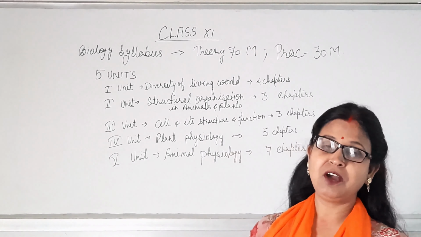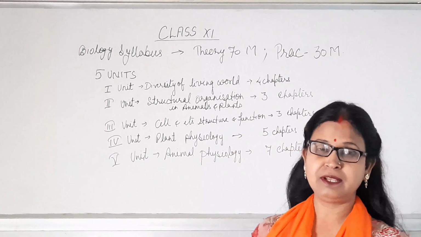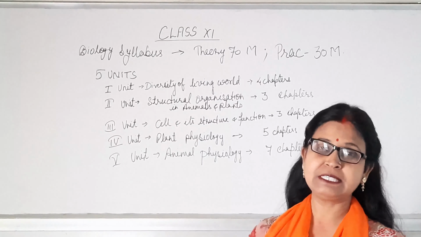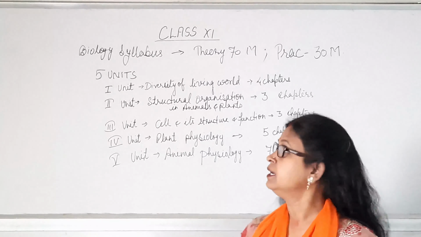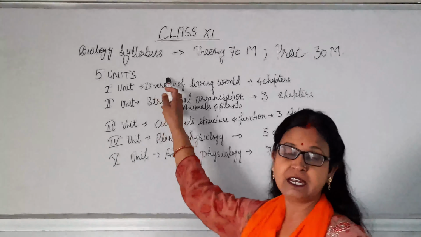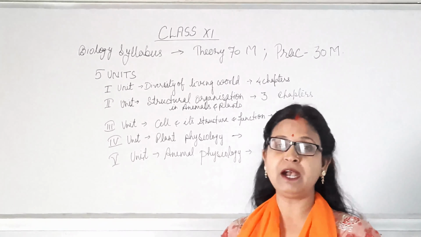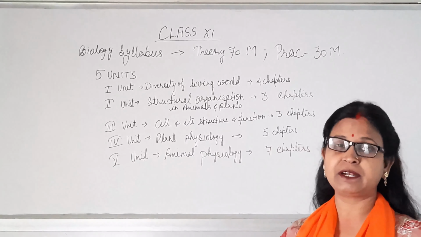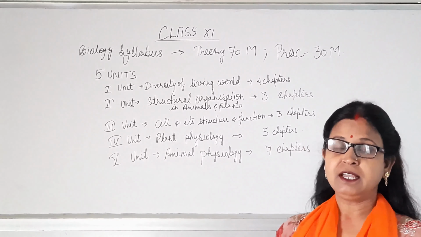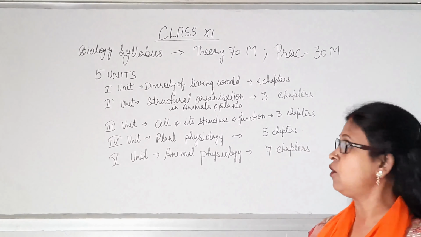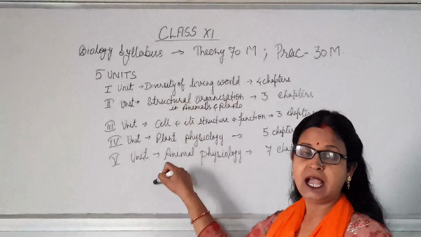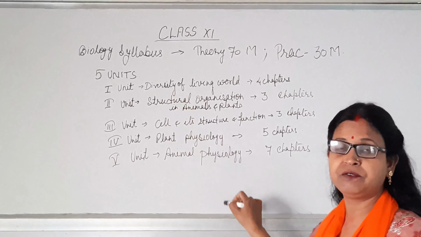Dear all, now we are going to start some important points for the class 11 syllabus of the biology subject. Now you can see our biology syllabus comprises two parts, practical as well as theory. The theory part consists of 70 marks and practical is of 30 marks. Now this theory paper consists of 5 units and these 5 units consist of different chapters.